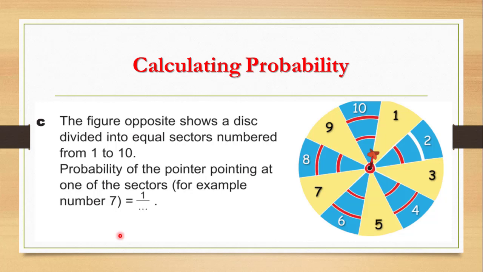Here, for example, we have a disc divided into equal sectors and numbered from 1 to 10. So the probability of getting any number will be 1 out of 10, since the total number is 10. The probability of getting number 7 is 1 over 10, number 3 is 1 over 10, number 5 is 1 over 10. If we have a number which is not from 1 to 10, the probability will be 0. For example, the probability of getting number 20 is 0, because we don't have 20.